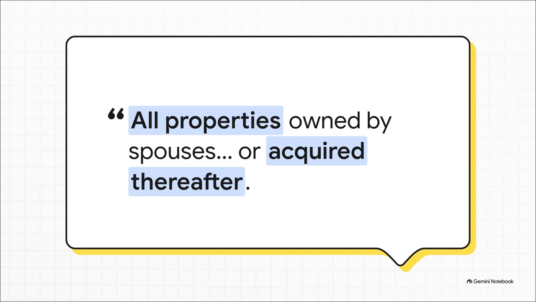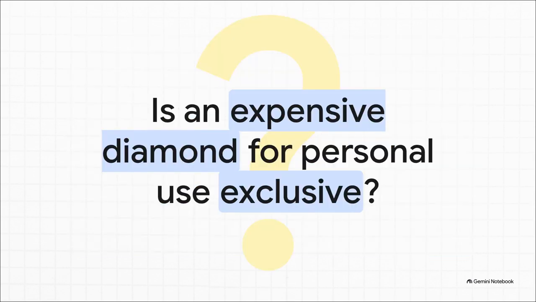But here's the thing. The examiners aren't going to test you on that general rule. No way. They are going to specifically target the mostly part, the strict exceptions. Time for another brain check. We know items for personal use are generally exclusive, right? Like you don't share your toothbrush and you don't share your shoes. But what if a husband buys his wife an ultra-expensive diamond necklace solely for her to wear?